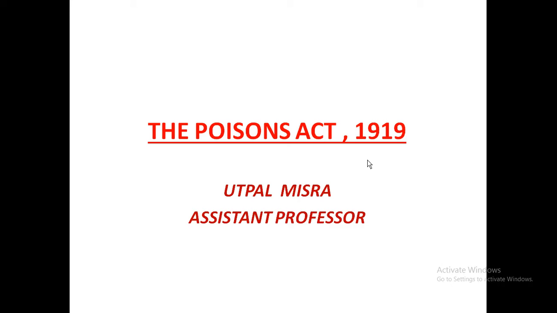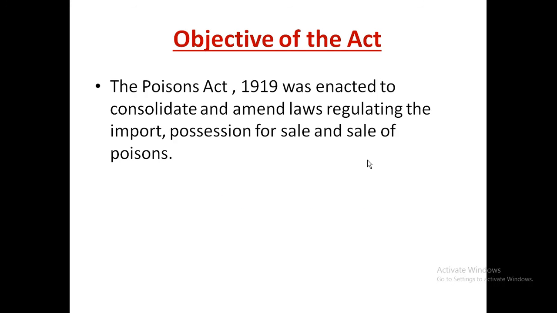So the object is clear to you, that is, it was enacted to consolidate and amend laws regulating import, possession and sale of poisons. Before 1919, in 1904, the Poisons Act was there. Repealing that act, this act was made. It is a very small act, consisting of only 10 sections. The objective is to regulate import, possession for sale and sale of poisons.